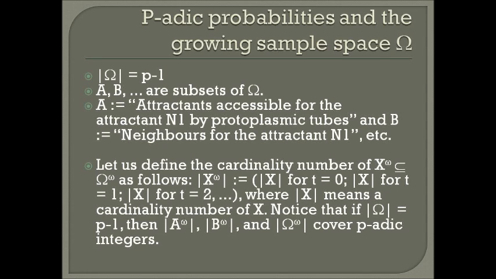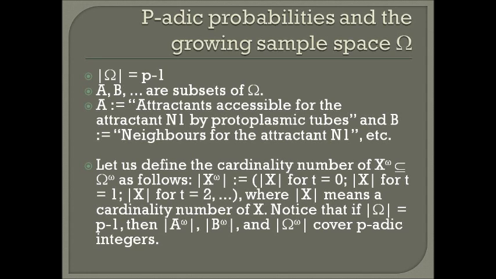Thus, describing the experiment, we deal not with properties A, B, etc., but with properties infinite products of A, infinite products of B, etc. Let us define the cardinality number of infinite product of X as a subset of infinite product of omega as follows.